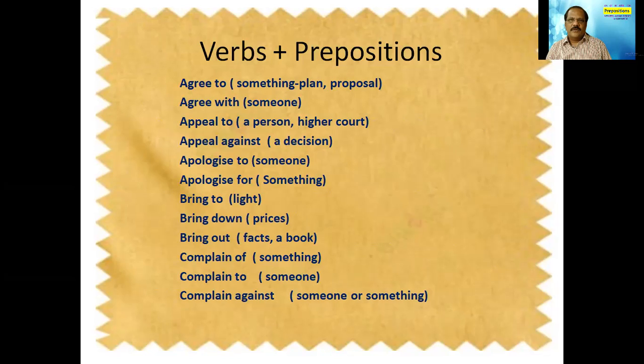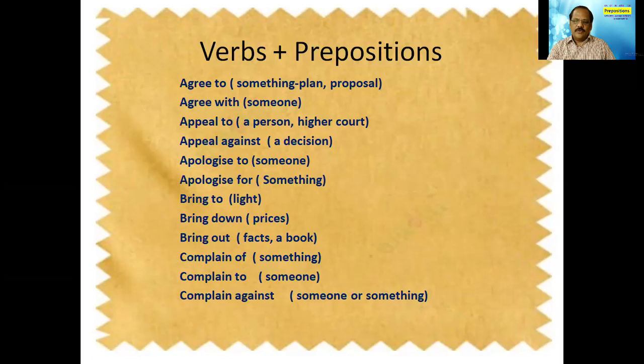The preposition to, when used after the verb, gives some meaning, and with gives another meaning. Similarly, look at bring to, bring down, bring out. The verb is the same, but by changing the preposition, the meaning also changes. For certain purposes we use these combinations. Let us go through them one by one so that we get some idea.